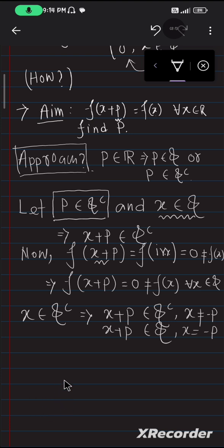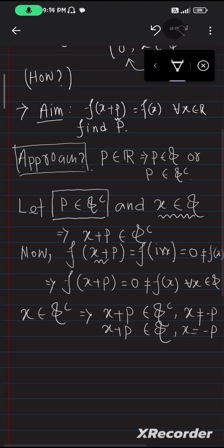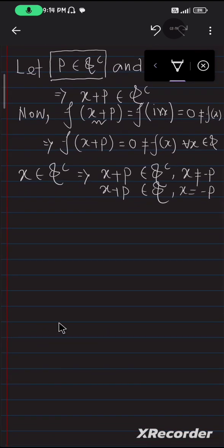So let x equal minus p. Then x plus p is inside Q, that is, rational.